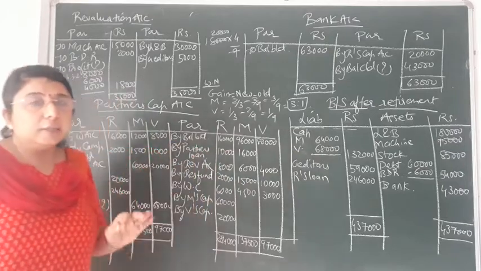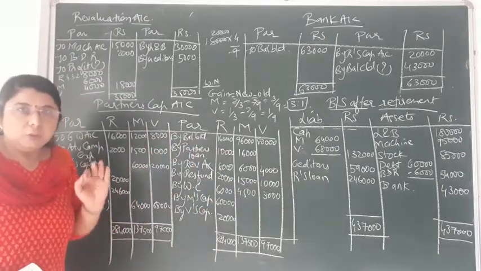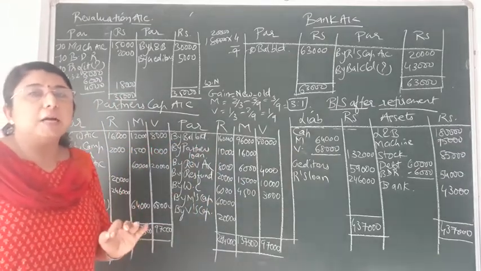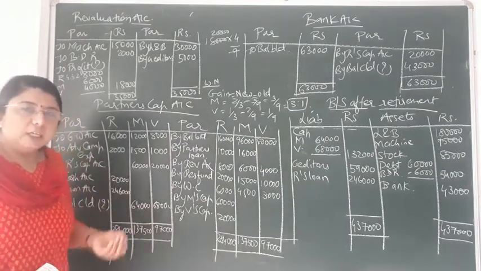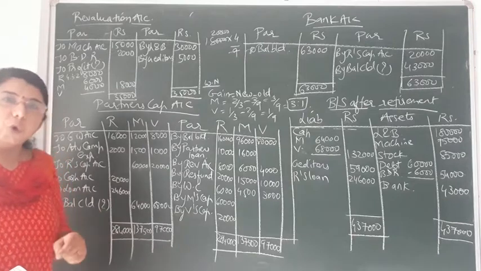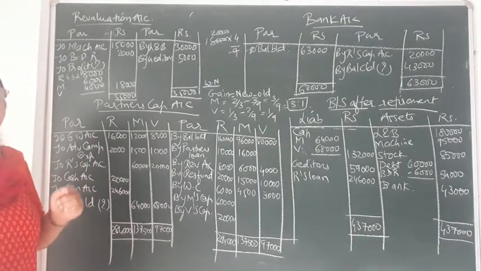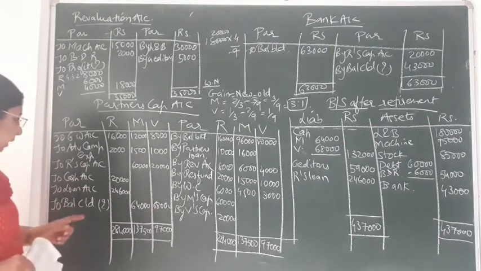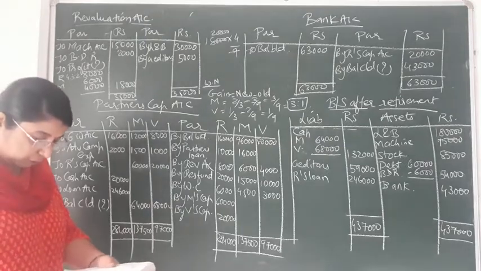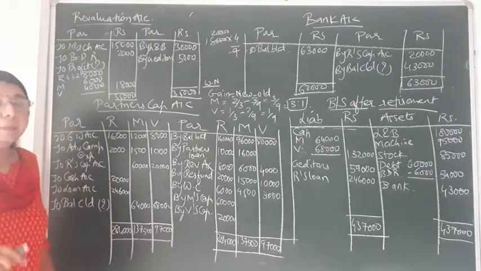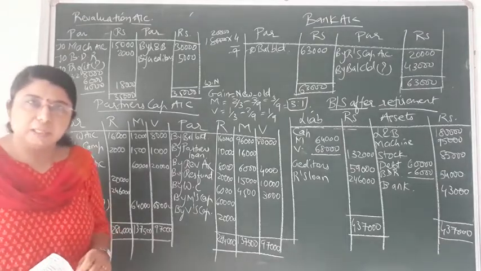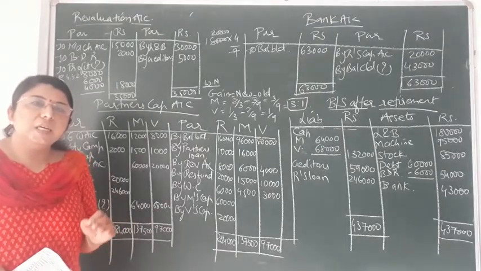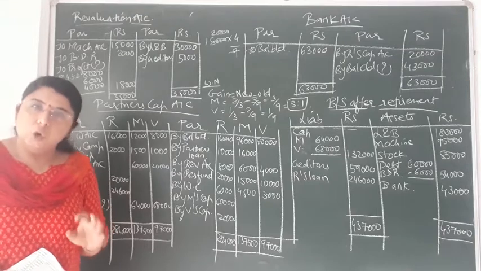But I have not written the capital of Rohit because now he is not a partner of the firm. He has retired from the firm. So whatever balance comes for Rohit will be considered as his loan. It has been clearly mentioned in the question also, the last adjustment: after paying rupees 20,000, whatever balance remains, that difference will be considered as a partner's loan.